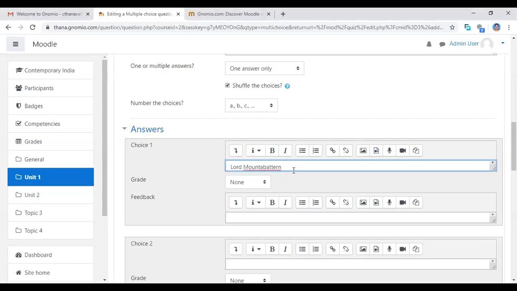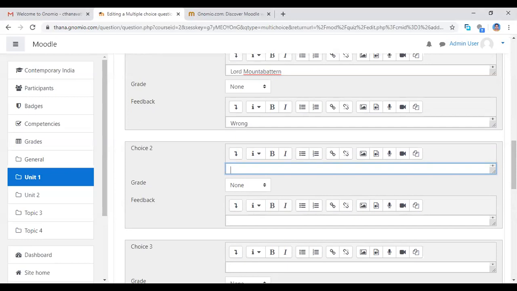Now I'm typing here that name. If this is right, you give correct, otherwise if wrong, give wrong. Then for the second choice, you click here. The second answer, the right answer is not Mountbatten, so you click correct.